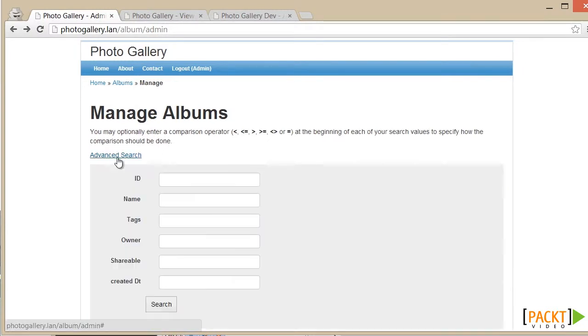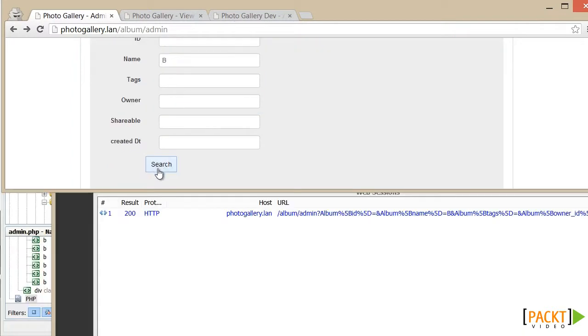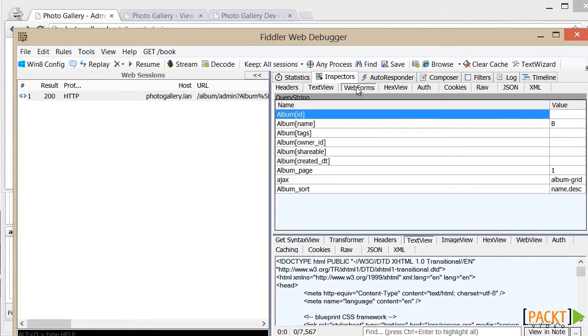Now for some homework. If you have a look at the advanced search form and try and understand how this is posted to the same controller action, the album admin controller action. And then try using an application like Fiddler where you can see the request and response information flow.